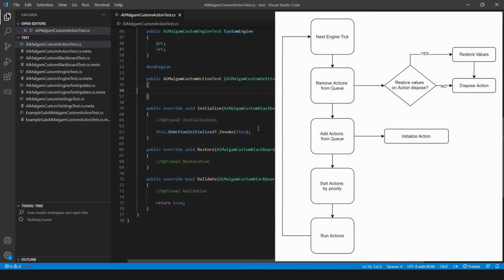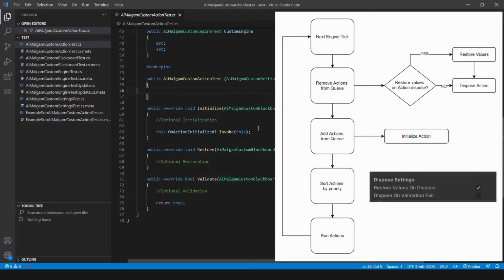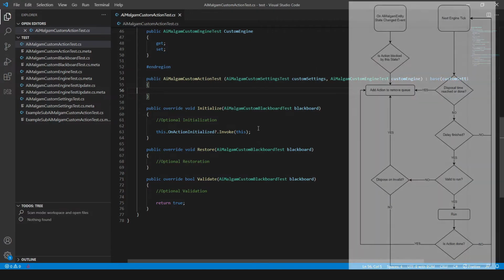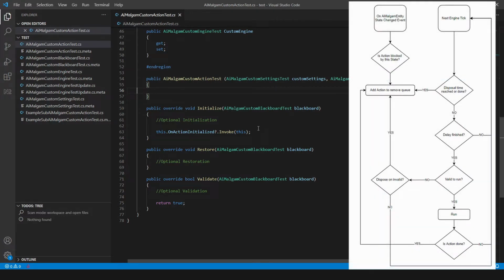The initialize method is called once when the action is injected into the engine and is about to play or run. The restore method is only called if you set this up in the respective action setting and also only after disposal. And the validate method is called before each run to indicate if the action should run in the first place or if we should wait another tick of the hosting engine.